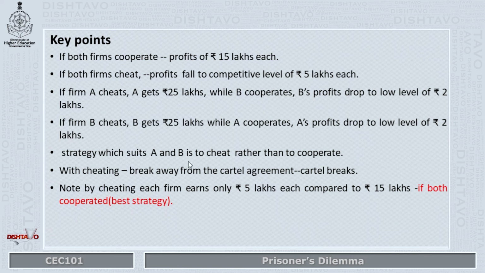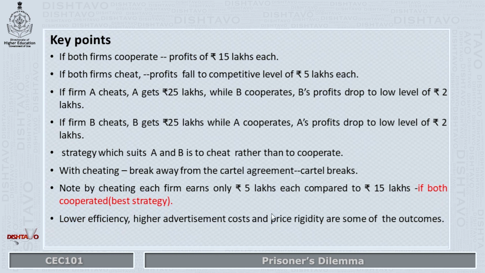And when both cheat, thinking that they will get 25 lakhs, just as in the prisoner's dilemma, both cheat and they do not get 25 lakhs, but they just get only 5 lakhs each, compared to the best option, which was to cooperate and stick to the cartel and get 15 lakhs. That was ideally the best strategy, but due to temptation, they break away, they cheat, and each lands up with only 5 lakhs as the return.